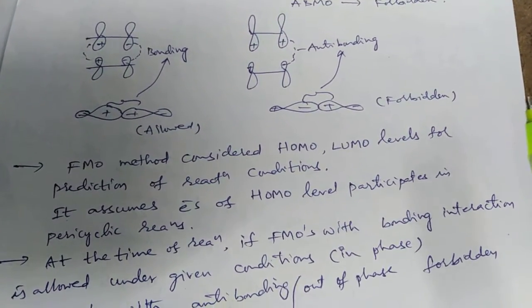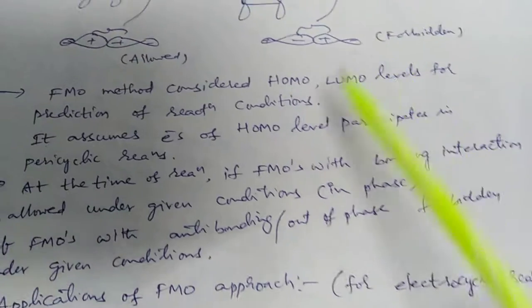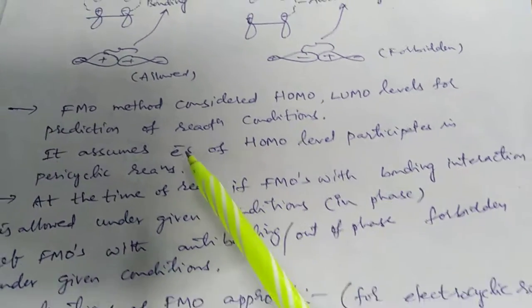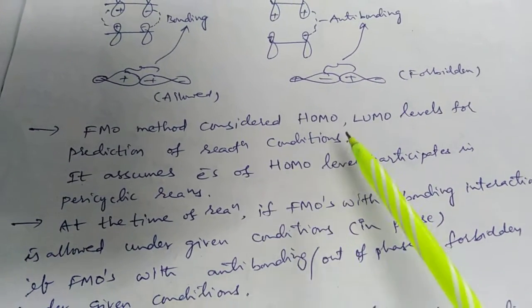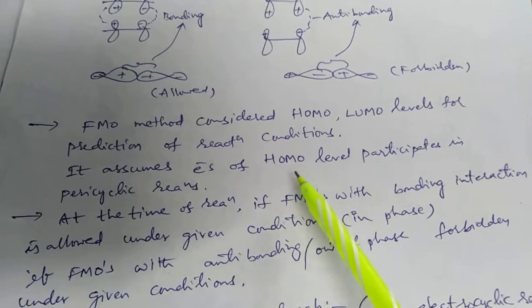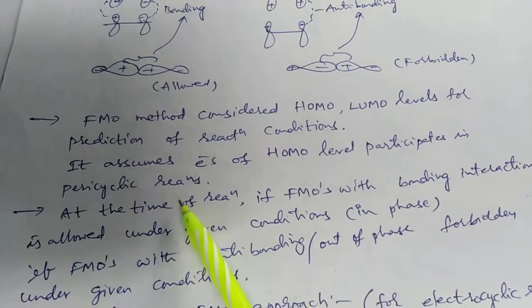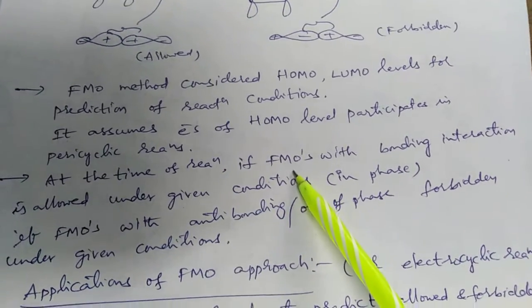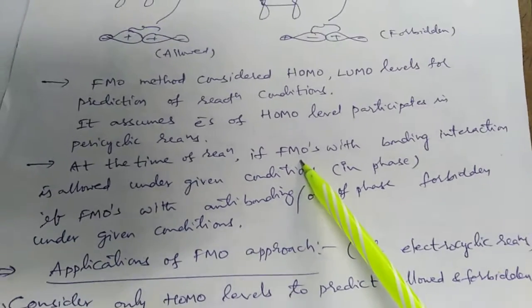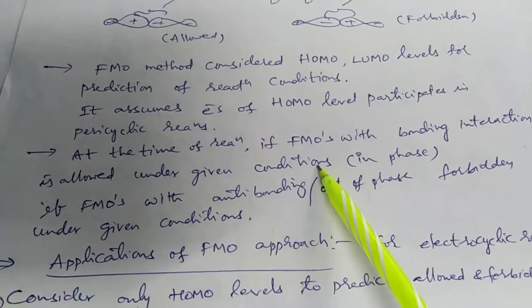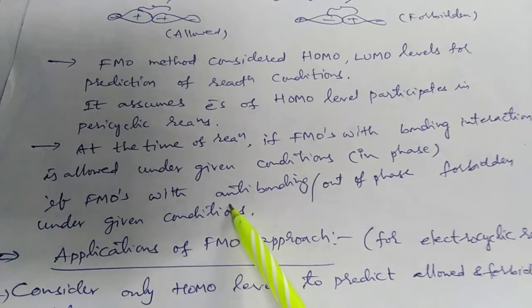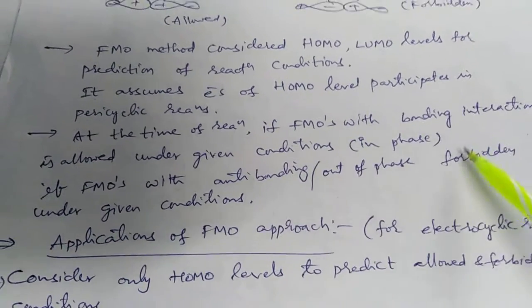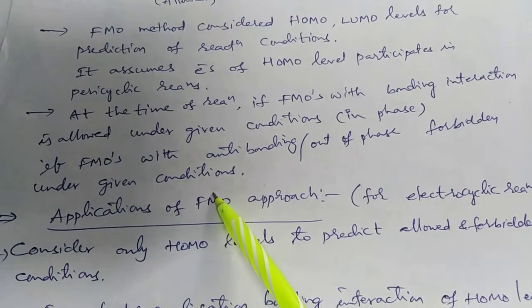The FMO method considers HOMO-LUMO levels for prediction of reaction conditions. It assumes electrons of the HOMO level participate in the pericyclic reaction. At the time of reaction, if the HOMO develops bonding interaction, it is allowed under the given condition; if it develops anti-bonding interaction, it is forbidden under the given condition.